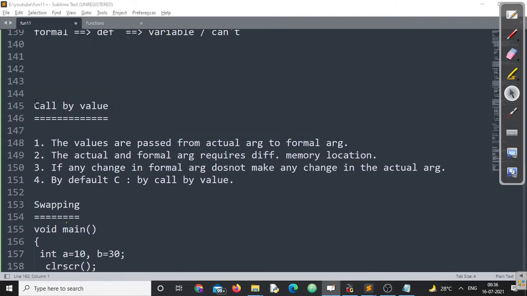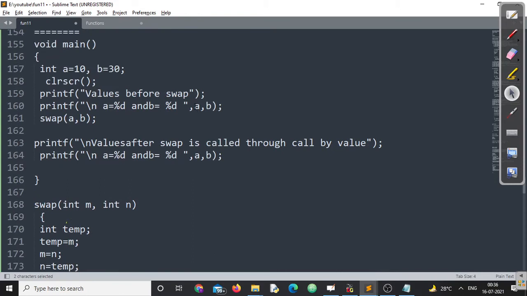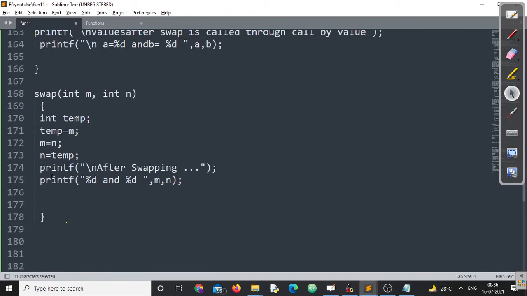Let's talk about it. You can tell me, sir, a few problems are there. The problems are, we have to take two more variables, and the original value is not changed, and what we need to do is print it here. Again, the problem is that every function in C cannot return more than one value. That is again one of the properties of functions in C, right?